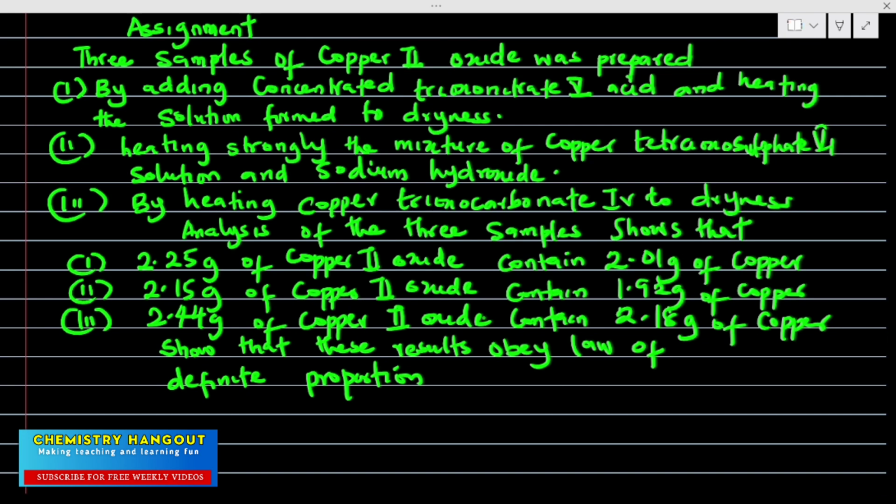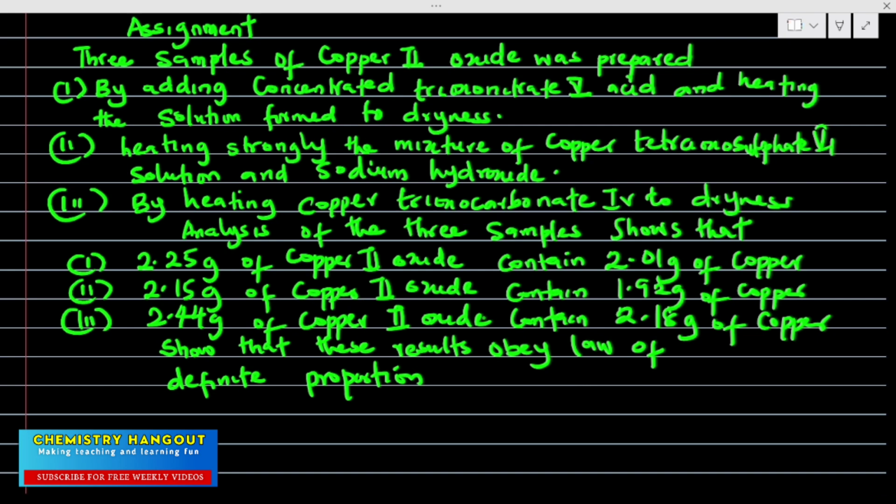So do this. Use the comment box section to tell me what your answer is. What is the percentage composition of copper, and of oxygen, in the first sample, in the second sample, and the third sample? I want to see your answer in the comment box section, so that I can see it and see if it is correct and try to correct you if it is not correct.